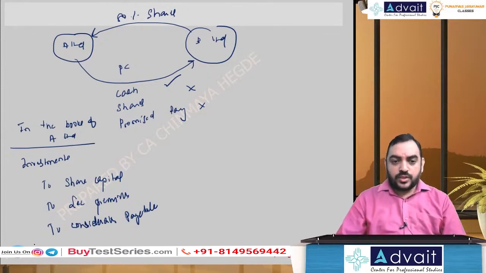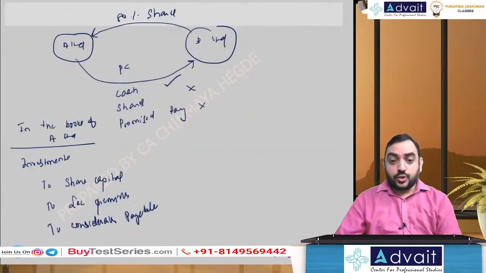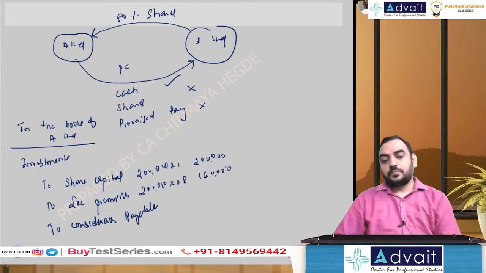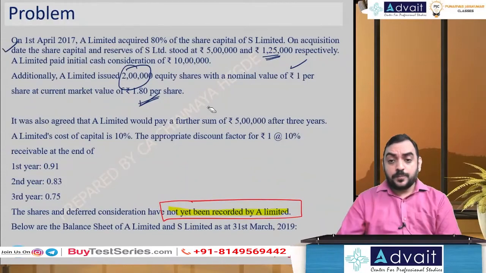So, what is the amount you have to write down? How many shares are issued? 2 lakh shares. Face value 1, market value 1.8. So, 2 lakh into 1, 2 lakh is share capital. 2 lakh into 0.8, 1,60,000 is securities premium.